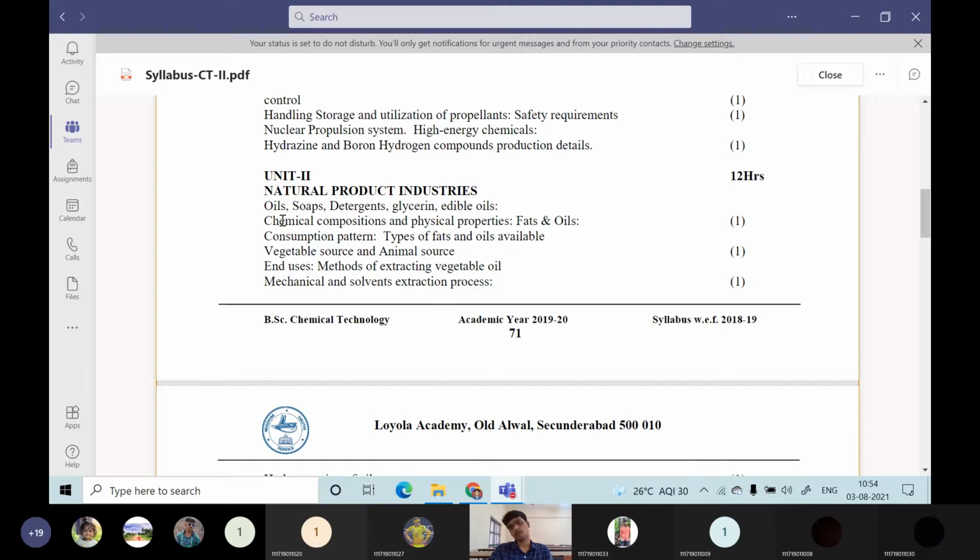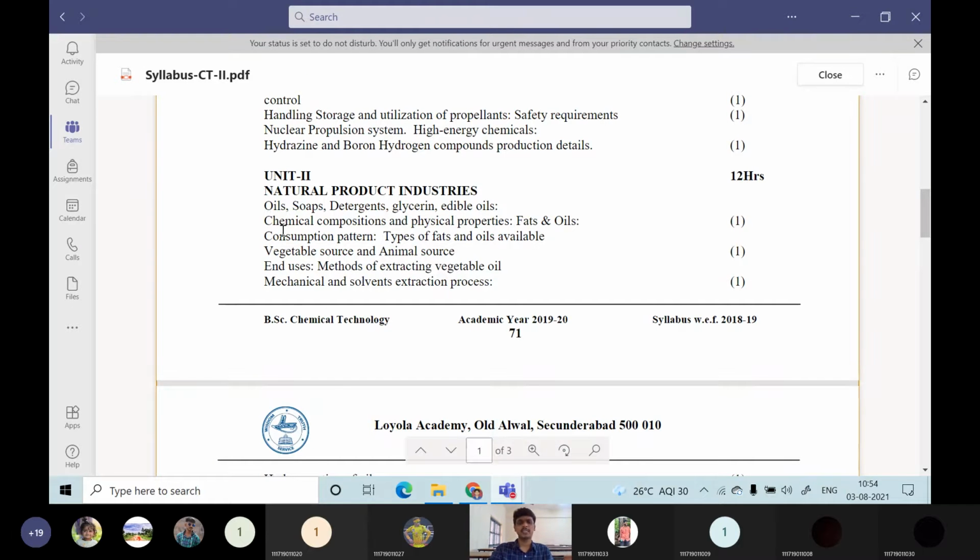What is the difference between fats and oils? We will come to know the various composition differences and the physical characteristics. Fat will be a solid at room temperature, and oil will be a liquid at room temperature. You can take the example of vanaspati, dalda. At normal room temperature, dalda will be in a solid form and oil will be in a liquid form.